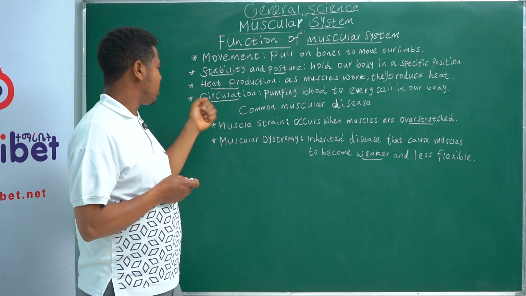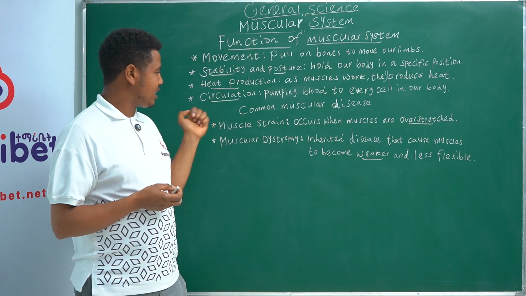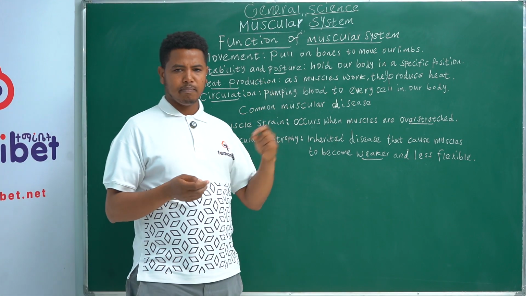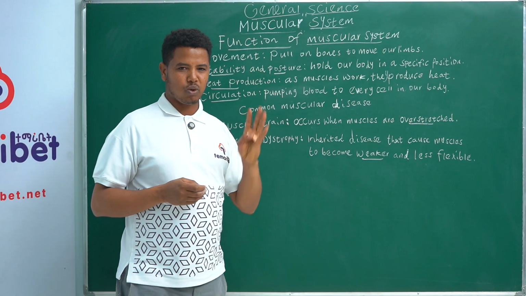This is another job. And the last one is circulation. This is specifically focused on the cardiac muscle, which helps to pump blood throughout our body. So these are the main functions of the muscular system.